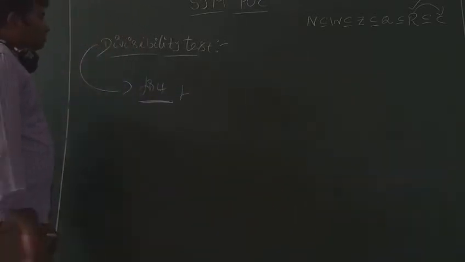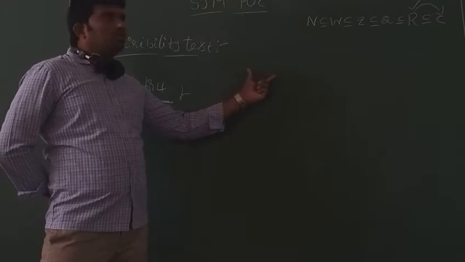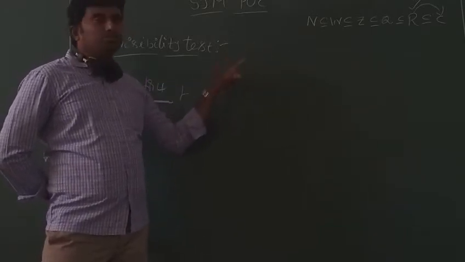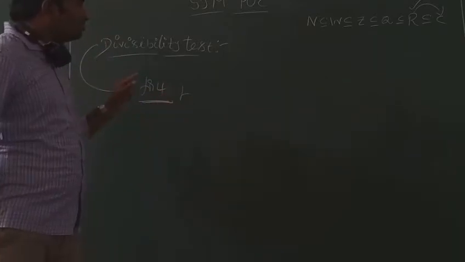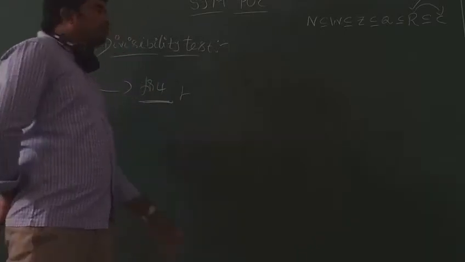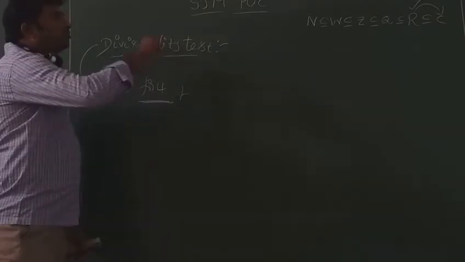Next, divisibility test for 2 completed. What is the divisibility test for 2? First of all, the unit digit must be a multiple of 2. Then the whole number is divisible by 2. Next, what is the divisibility test for 3? The sum of the digits in the given figure must be a multiple of 3, or divisible by 3. Multiple, divisible, factor, all are the same. Then the whole number is divisible by 3.